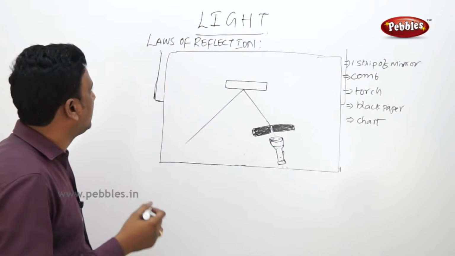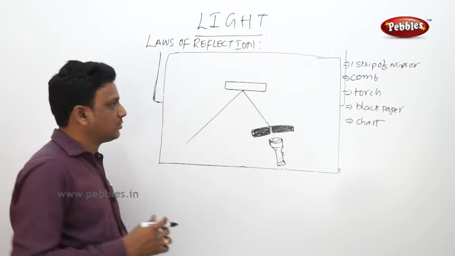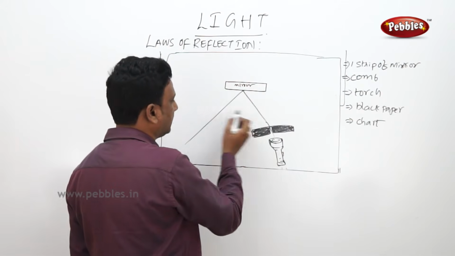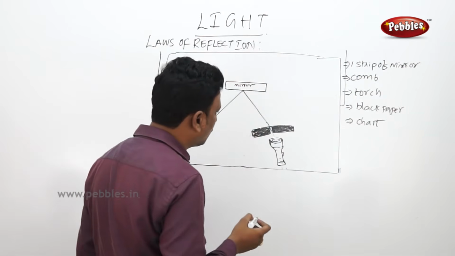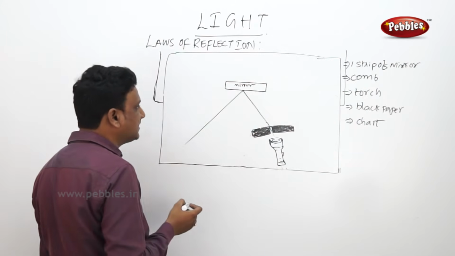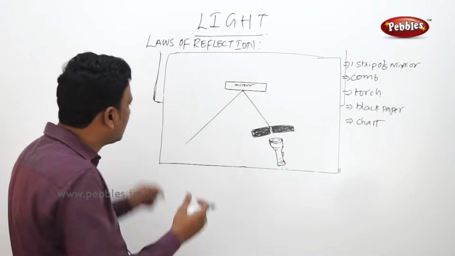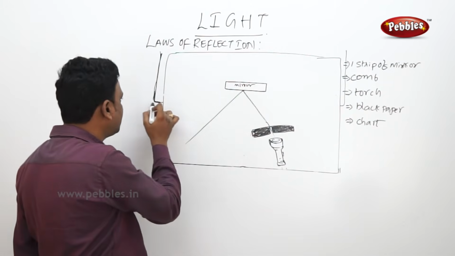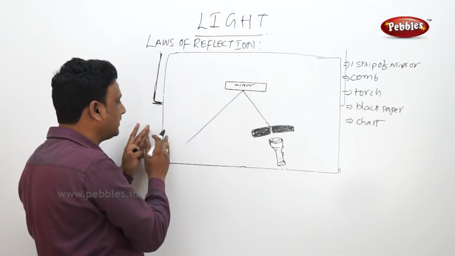So now let us look at one more property, or one more law of reflection. We have taken the same setup. We have taken a mirror, and here is a comb covered to have a slit to let the light source go through the slit as a ray of incidence. We have taken a chart, but the difference from the previous experiment is that the chart is a bit towards the edge of the table. This is the edge of the table.